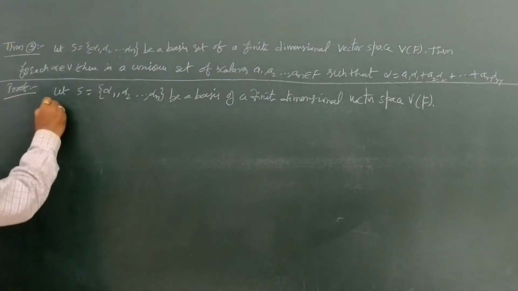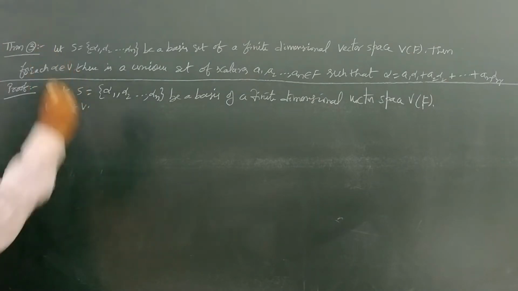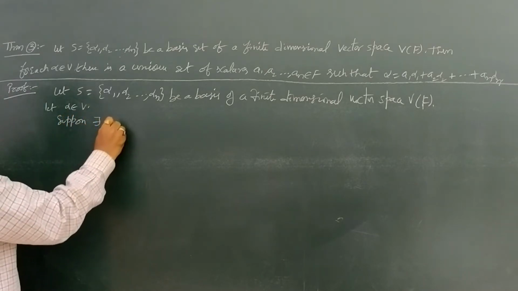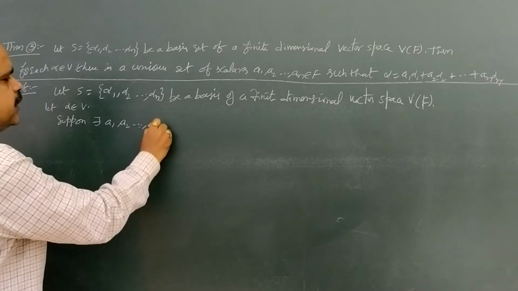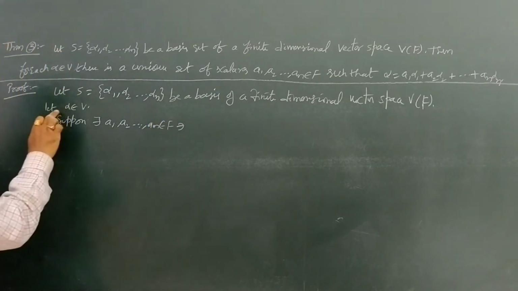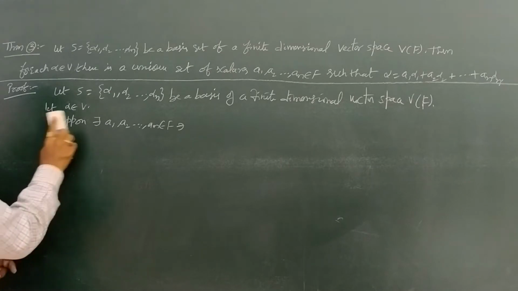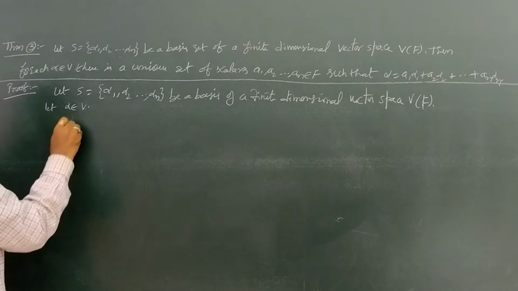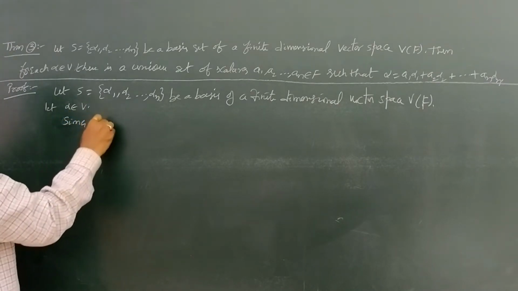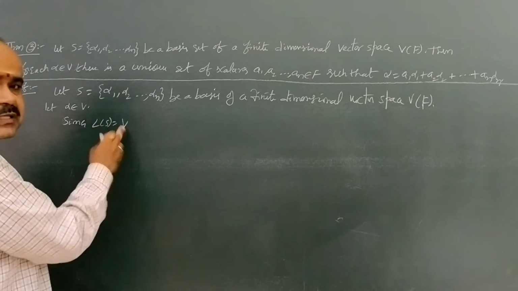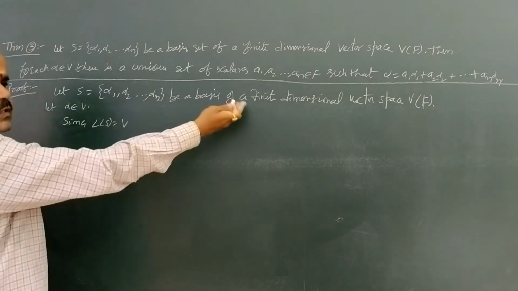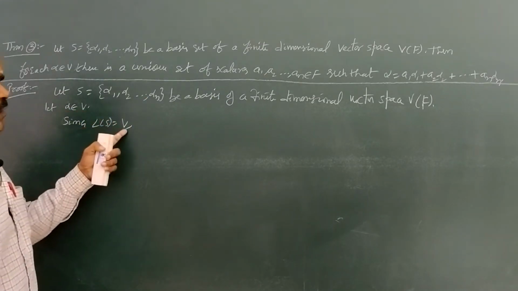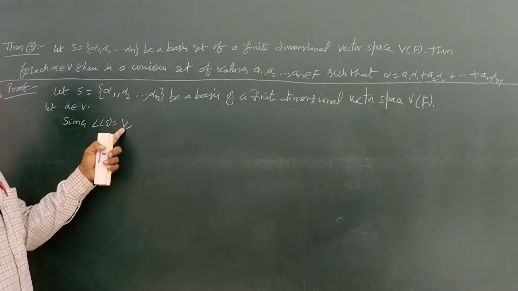Okay. So let alpha belongs to V. Suppose there exist a1, a2, and so on an belongs to F such that here we are having alpha belongs to V. Since S is a basis, by the second condition we have L of S equal to V. L of S equal to V is the second condition of the basis. Here S is the basis of V, therefore by the second condition L of S equal to V, and here alpha belongs to V. L of S equal to V means each vector of V is a linear combination of vectors of S.